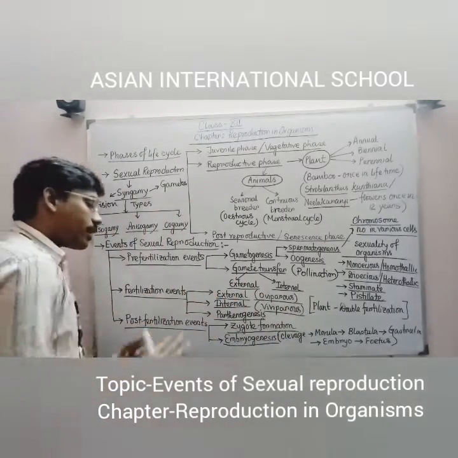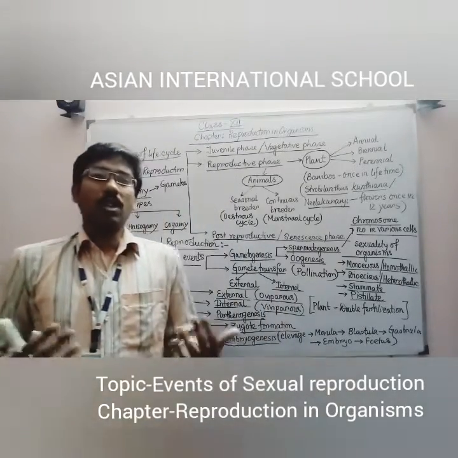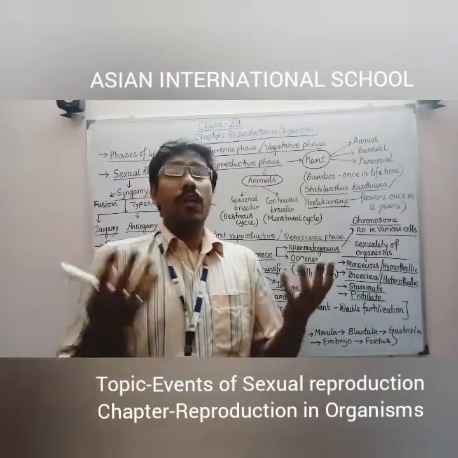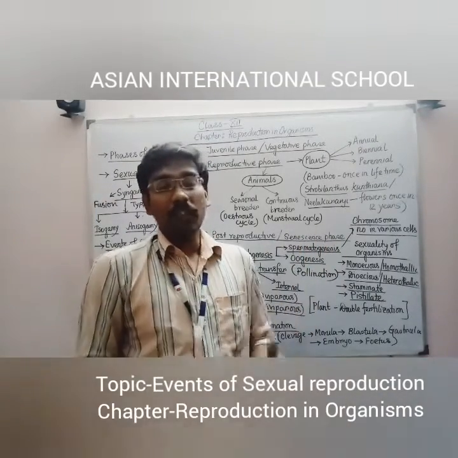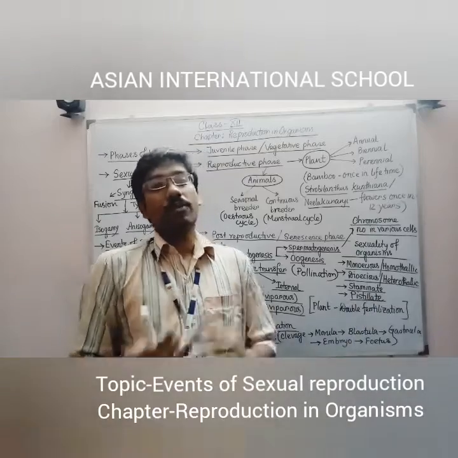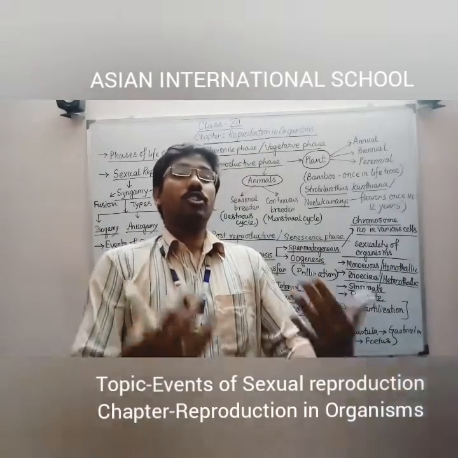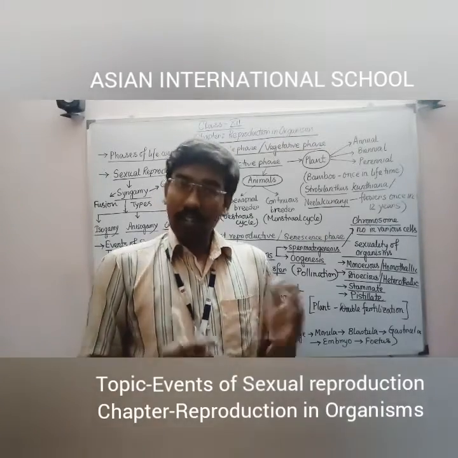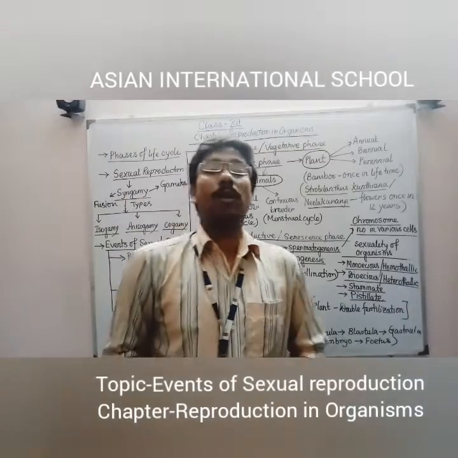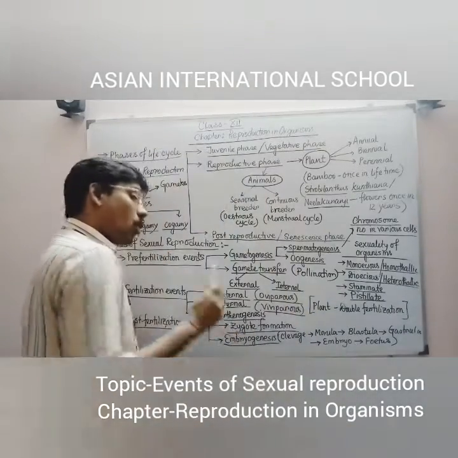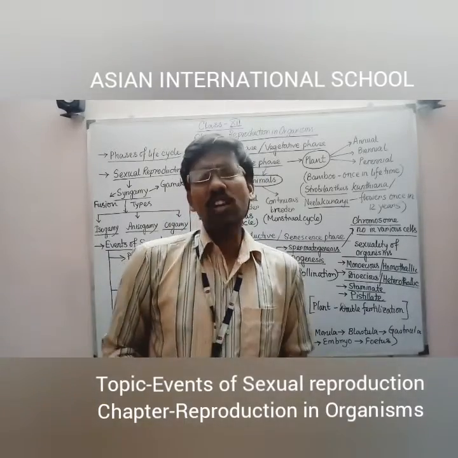After that, parthenogenesis. We all know what parthenogenesis is. It is the formation of next generation offspring without any fertilization between male gamete and female gamete. Directly from the female gamete, next generation offspring take birth. This exceptional kind of fertilization is commonly found in honeybees.